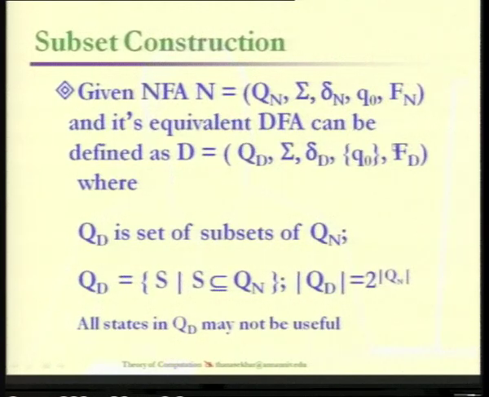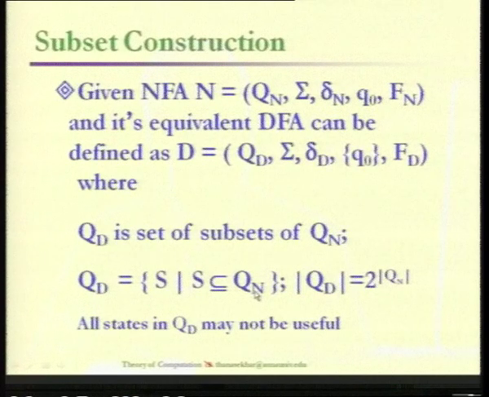And finally we have to study what is going to be the final states of the deterministic finite automata. Let's start with how this Qd is obtained. So Qd is the set of subsets of this Qn, where Qn is the NFA states. Suppose you have 3 states like Q0, Q1, Q2, then we will have Q0, Q1, Q2, then Q0Q1, then Q0Q2, then Q1Q2, and finally Q0Q1Q2. These are all the possible states. But whether we get all the states or not depends fully upon what kind of problem we are given and how it is transformed into a deterministic finite automata.